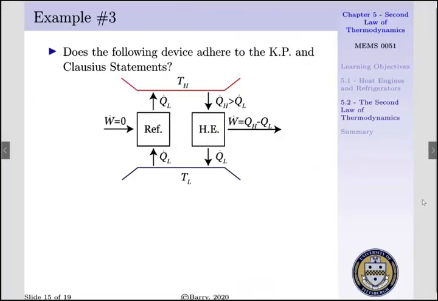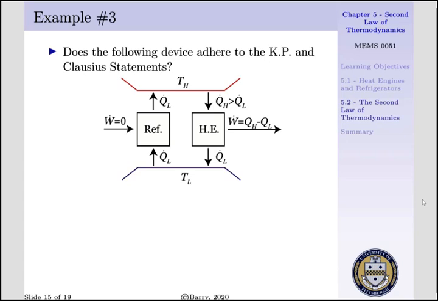Now, let us look at an example of applying our Kelvin-Planck and Clausius statements. Say we have a high temperature reservoir TH that is supplying QH to a heat engine, and our heat engine is rejecting QL to our low temperature reservoir. From our low temperature reservoir, we are pulling QL into a refrigerator and rejecting a quantity QL to our high temperature reservoir. The work out of our heat engine, W dot, is equal to QH dot minus QL dot. And our work supplied to our refrigerator, W dot, is equal to 0.